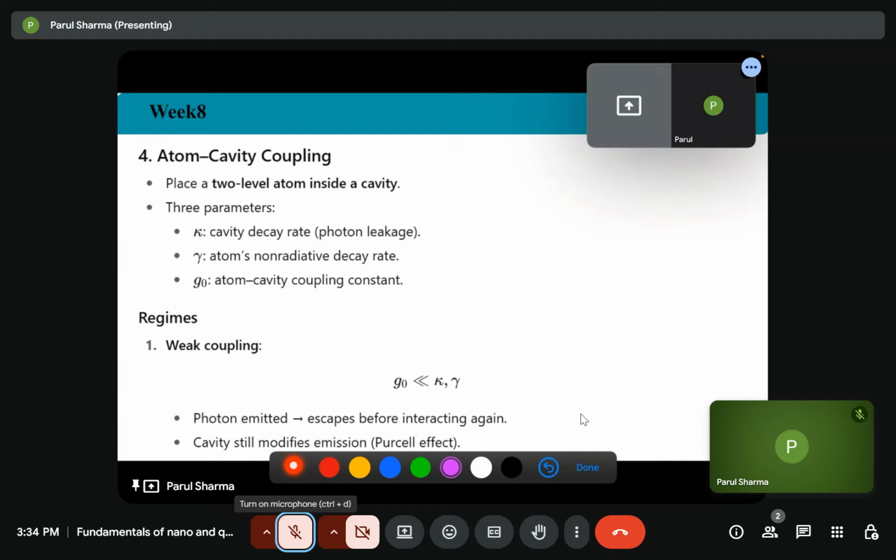Then weak coupling will be defined when, suppose we have two resonators, and they are coupled through.